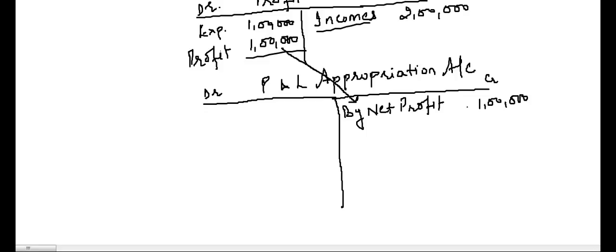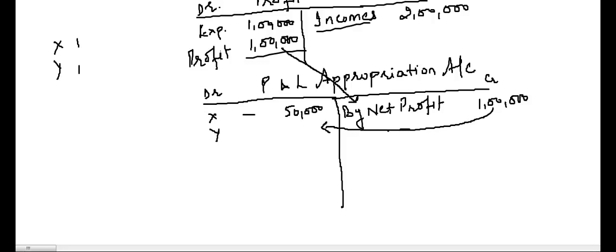Now this 1 lakh is to be transferred to the partners' capital accounts. Suppose we have two partners X and Y. They will be sharing the profits equally, that is 1:1 is the ratio. Now these profits will be divided among X and Y. X will get 50,000, and Y will get 50,000. Clear?